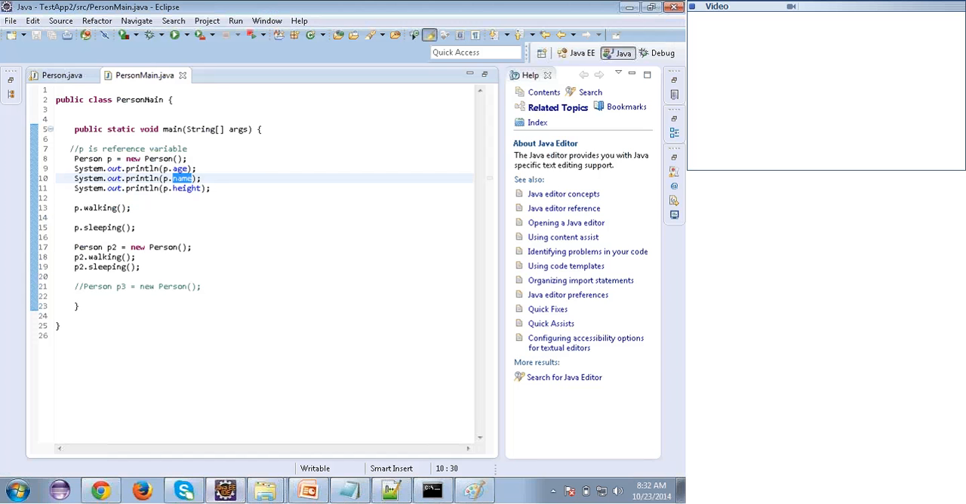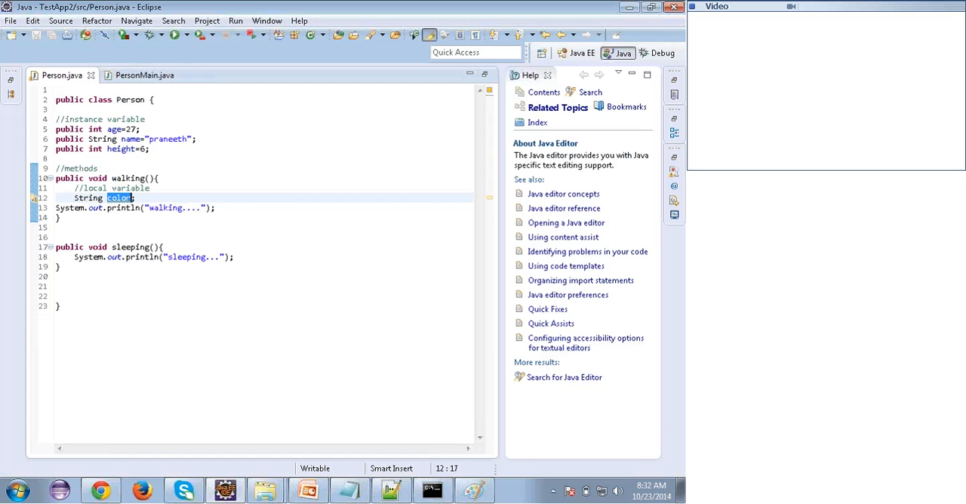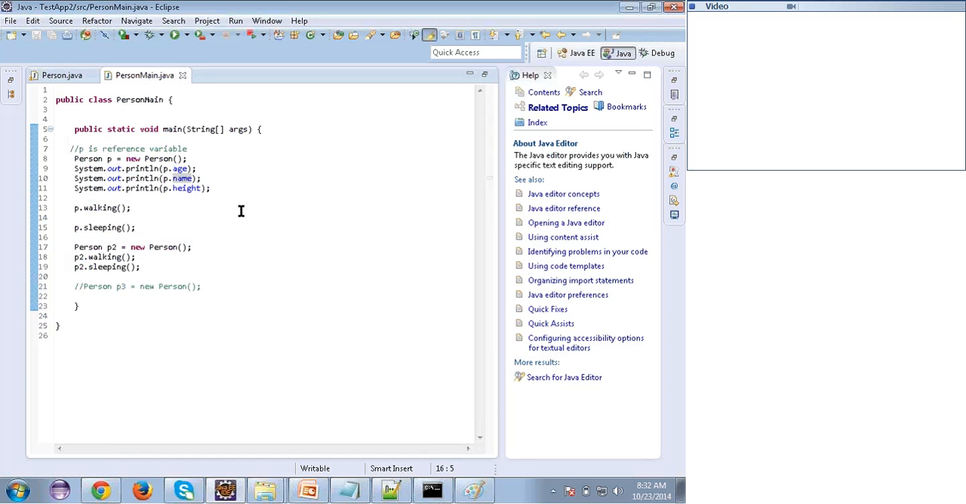Okay, let's see. So now the concept is clear. This is the main part. When I speak about the object, you should know about this right side part. See, I'm writing Person with open and close braces. What does it mean? This is called the constructor, I said already. So what is it doing? Let's see.